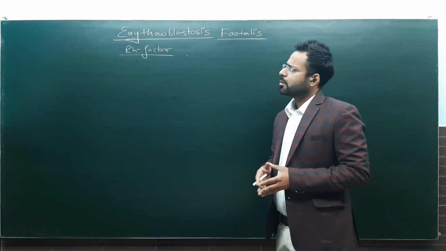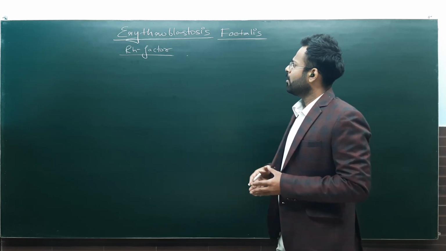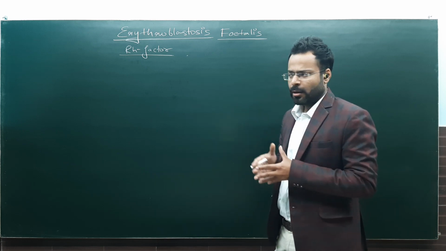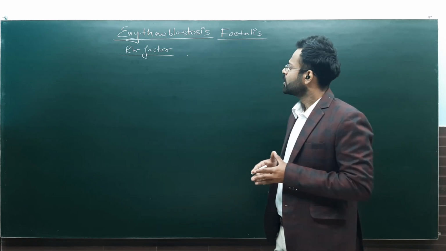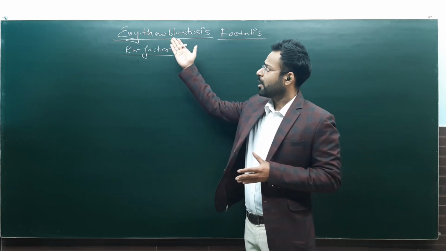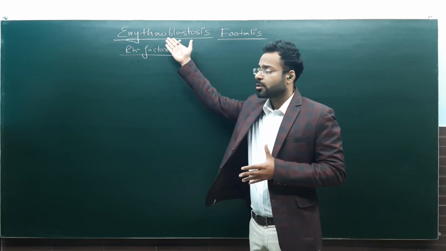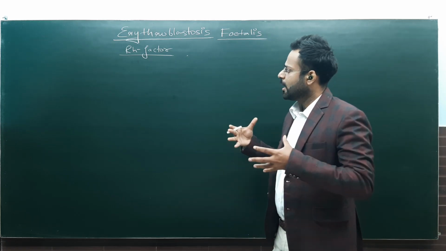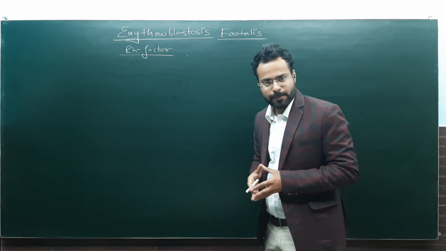First of all, I would like to talk about the meaning of the word erythroblastosis foetalis. In the language of biology, foetalis actually means the killing or death of the fetus, the demise of the fetus. Why is the fetus dying? The reason is erythroblastosis. Blastosis means degradation, and erythro means erythrocytes, that is RBCs. So RBCs coagulate and the fetus dies because of the coagulation of RBCs. That is what this condition means.